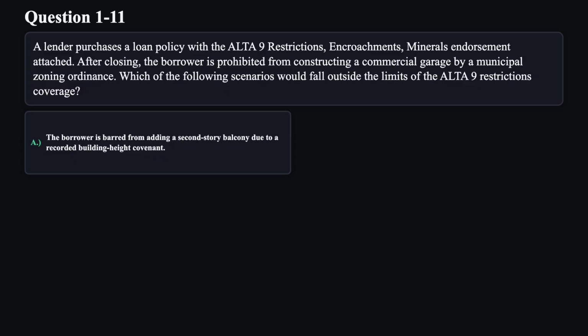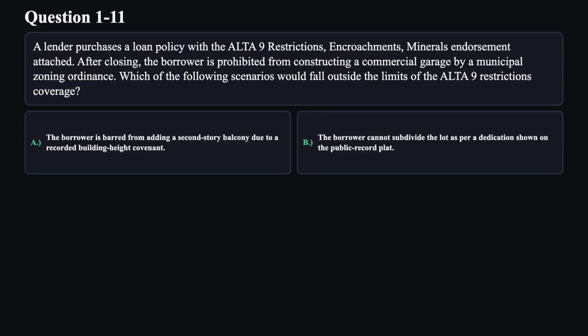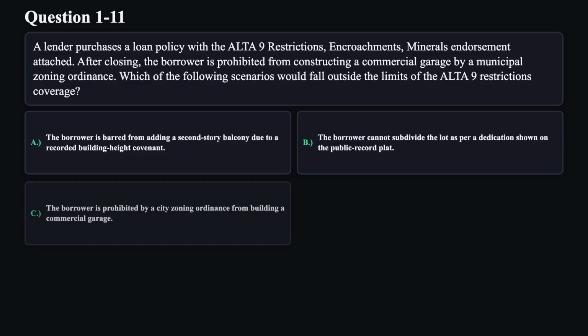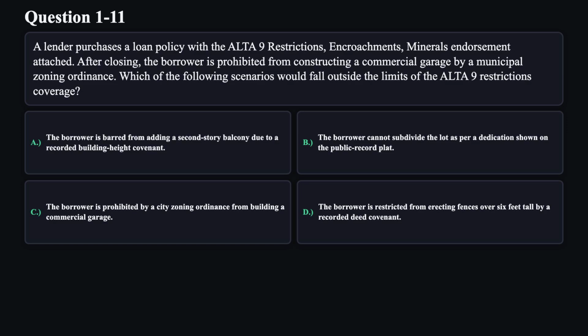A. The borrower is barred from adding a second-story balcony due to a recorded building height covenant. B. The borrower cannot subdivide the lot as per a dedication shown on the public record plat. C. The borrower is prohibited by a city zoning ordinance from building a commercial garage. D. The borrower is restricted from erecting fences over 6 feet tall by a recorded deed covenant.